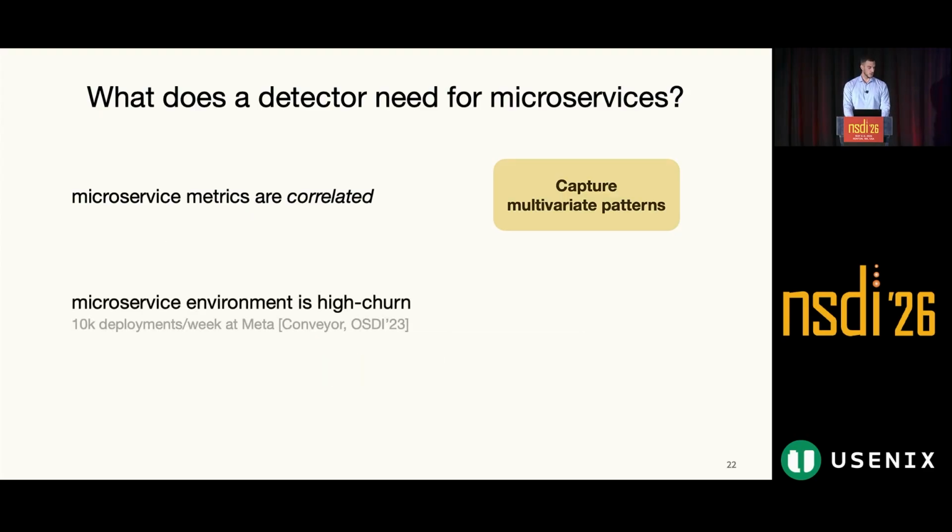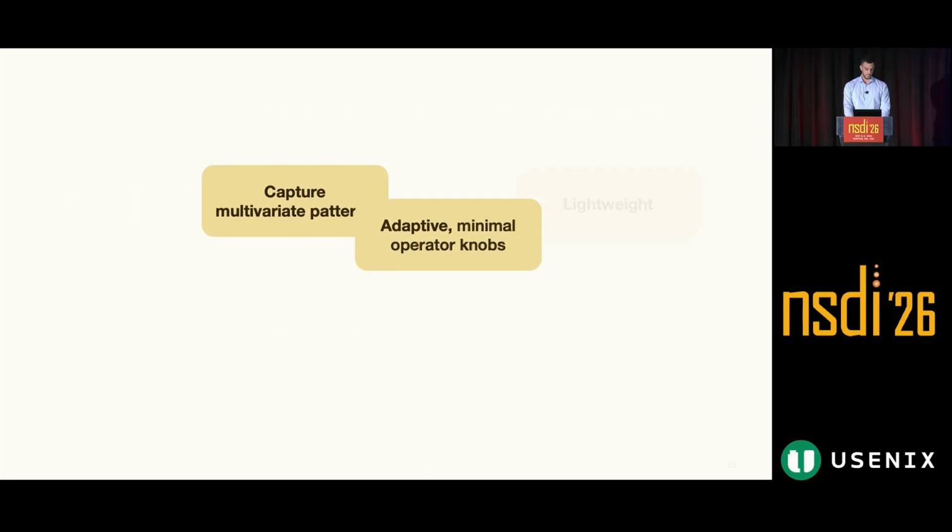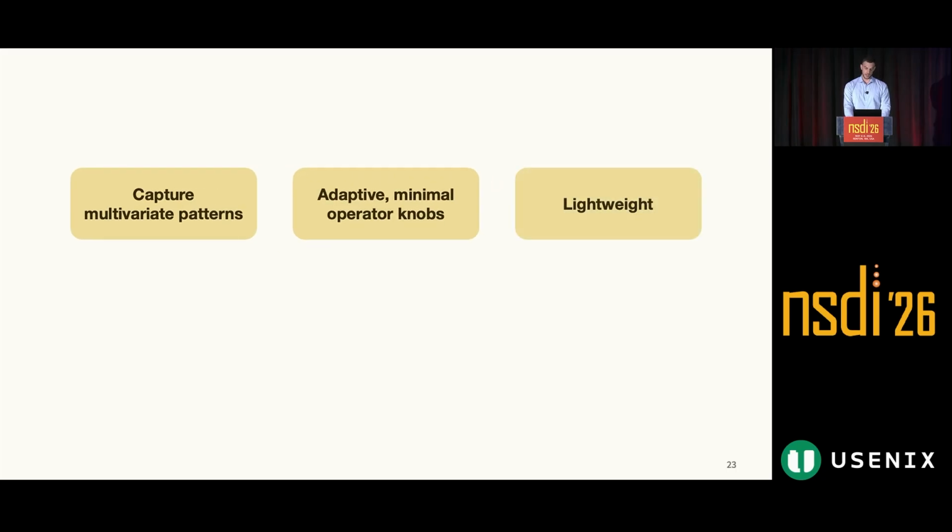Our second observation is that the microservice environment is actually very dynamic. For example, measurements at Meta report about 10K deployments per week. And this leads us to our second requirement, which is adaptivity. So ideally, we want our detector to require minimal operator knobs. And we have the lightweight requirement from before.